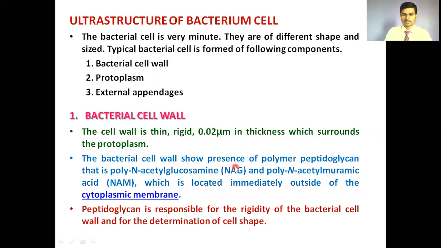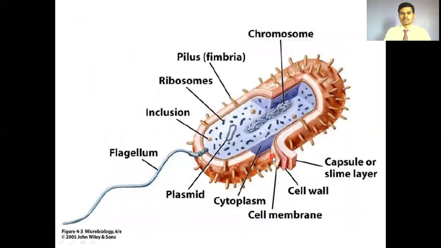These are the components of the bacterial cell wall, NAG and NAM. Then peptidoglycan is responsible for the rigidity of the bacterial cell and for the determination of the cell shape.